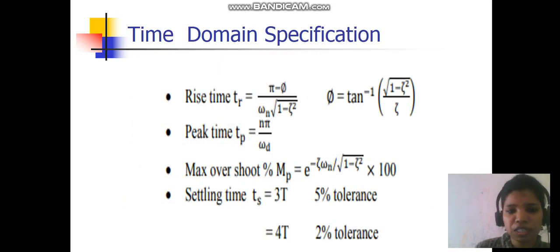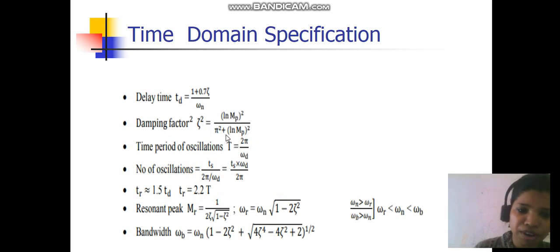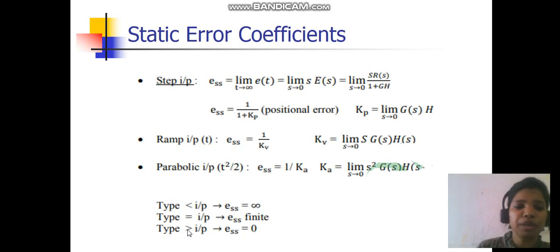Next is time domain specifications. These are some memory-based formulas. You can just learn them. What is rise time, peak time, overshoot, settling time, delay time, damping factor, number of oscillations, resonant peak, bandwidth. Then come to the main point, static error coefficients. This is a very easy topic, and generally it is asked in NAT questions also.